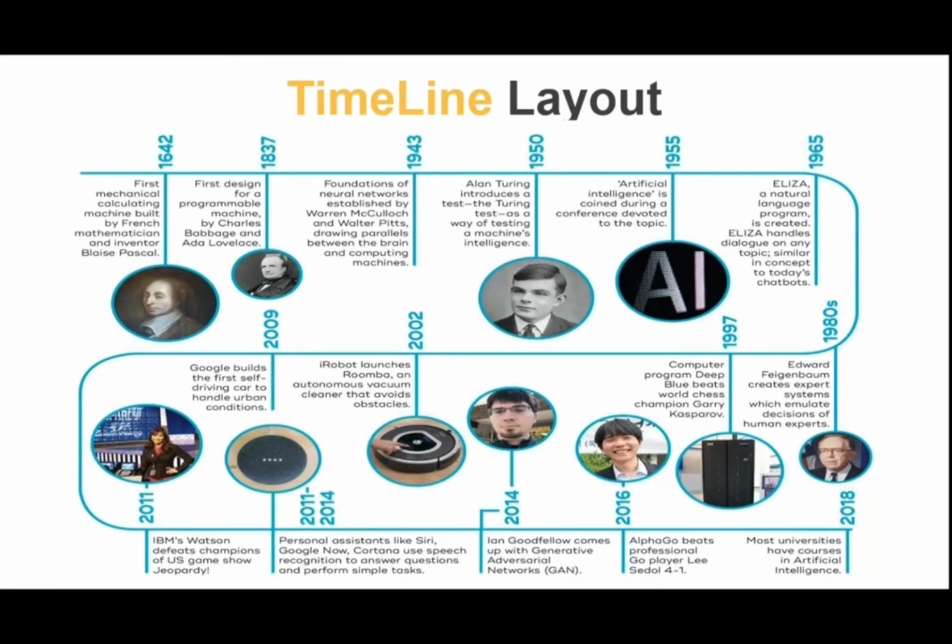And next, in 1955, the term artificial intelligence was coined. These are some of the timeline. In the next line, I have clearly shown that in 1642, a mechanical calculating machine was built.